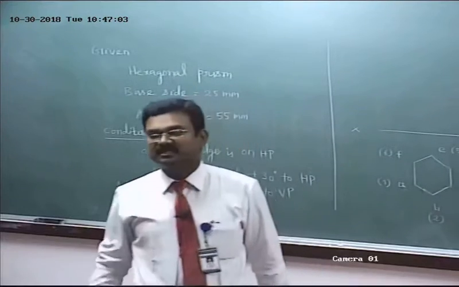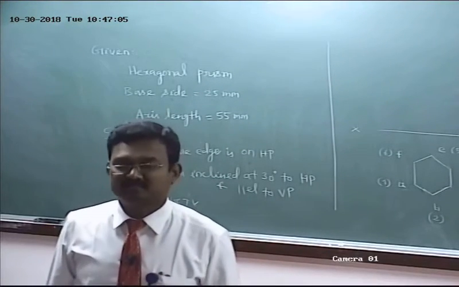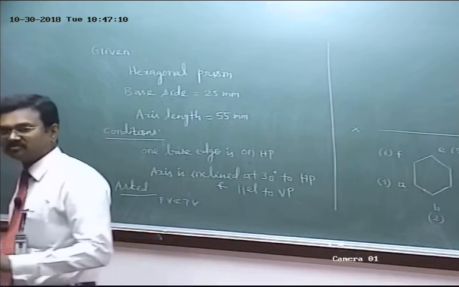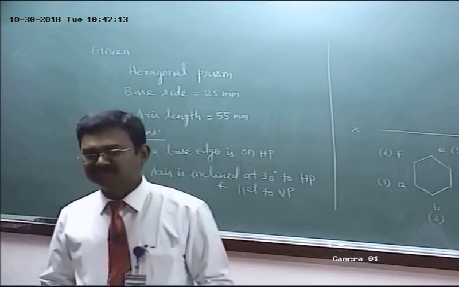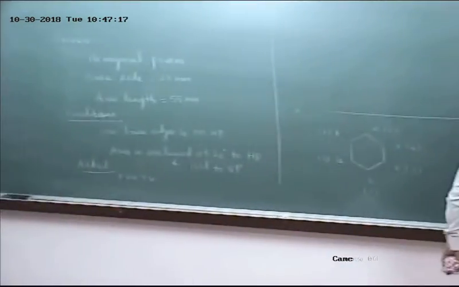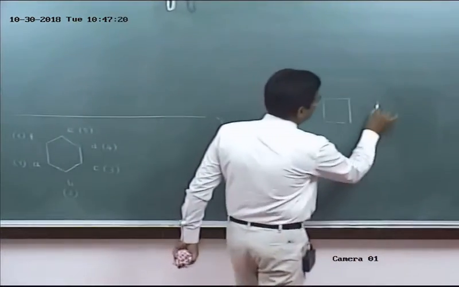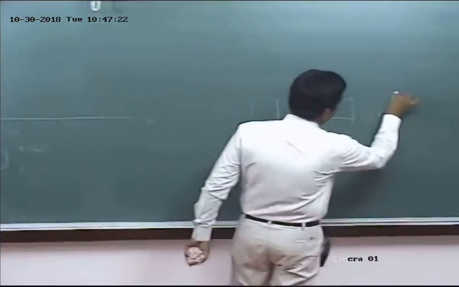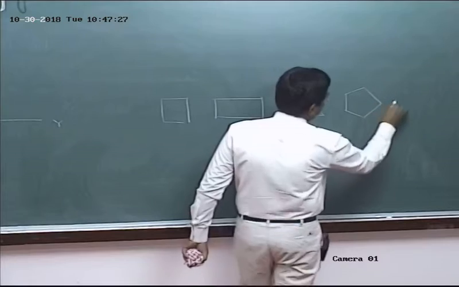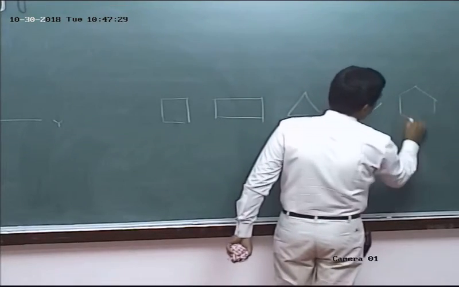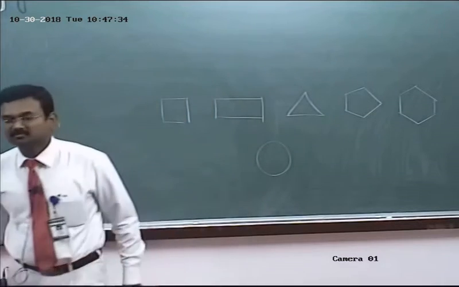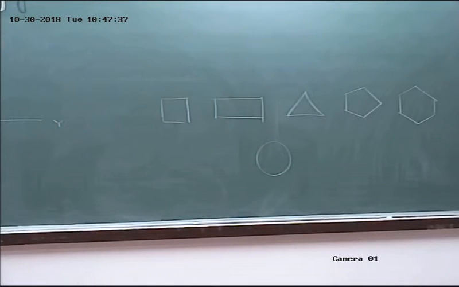So how to mark the center point? How to find the center point for a hexagon? You should have studied all these things in your schooling in the chapter trigonometry. How to find the center point for a square, rectangle, triangle, pentagon, hexagon, cylinder, that is circle. So tell me one by one.